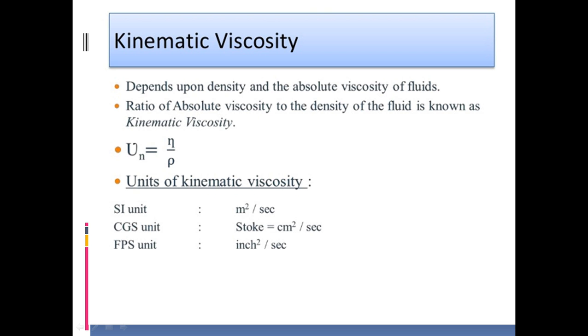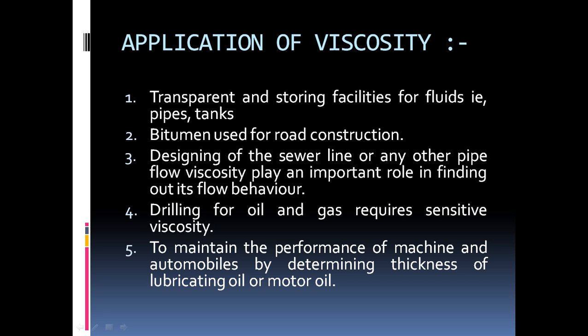Next, kinematic viscosity is defined as the ratio of dynamic viscosity to the density. The SI unit for kinematic viscosity is meter square per second. The other unit is the Stoke. Next, what are the applications of viscosity? Transporting and storing fluid in pipes and tanks, and bitumen used for road construction, which has a higher viscosity, and drilling for oil and gas requires sensitive viscosity control, and there are so many numerous applications of the viscosity property.